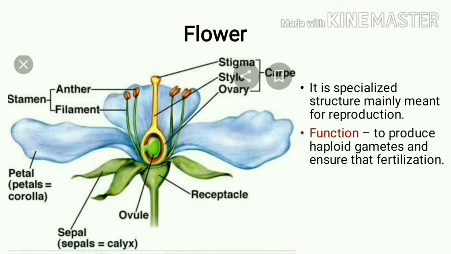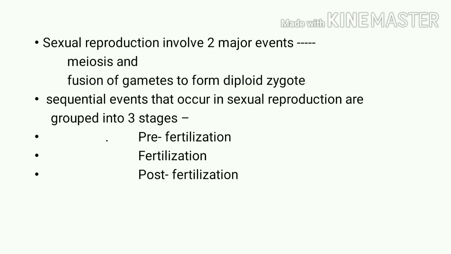So in the flower we see the different whorls: calyx, corolla, androecium and gynoecium. In 11th standard we have to see the accessory whorls and the essential whorls. The essential whorls, which directly take part in the process of sexual reproduction, are the androecium and gynoecium, and the accessory whorls are calyx and corolla. They only assist the process of sexual reproduction. Got it?